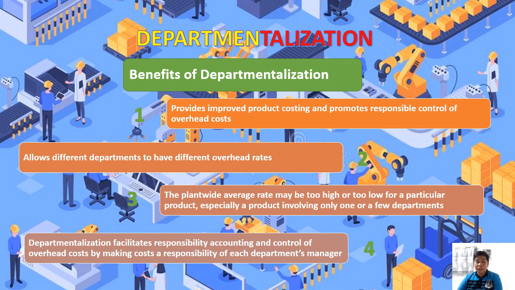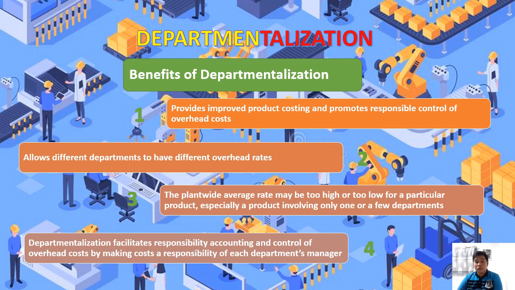So as I mentioned earlier, let's say for example, meron tayong one service department and we have four producing departments, di ba? Let's say for example, si service department na to, ang sinusupport niya lang is yung department number 1 tsaka department number 2. So under departmentalization, dapat po hindi napapasahan ng cost si 3 and 4 kasi hindi naman sila sinusupport ni service department.